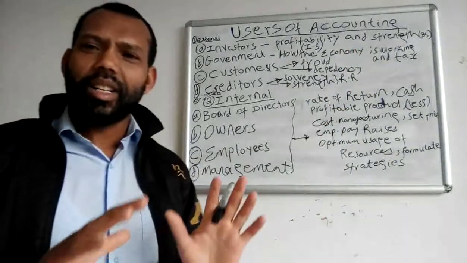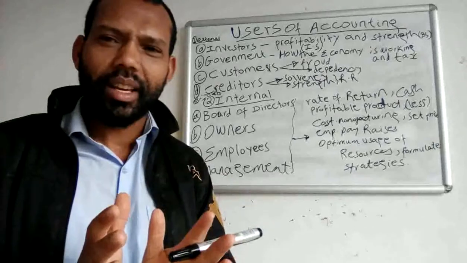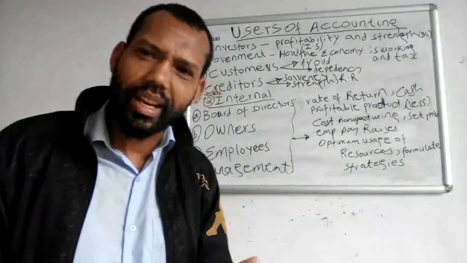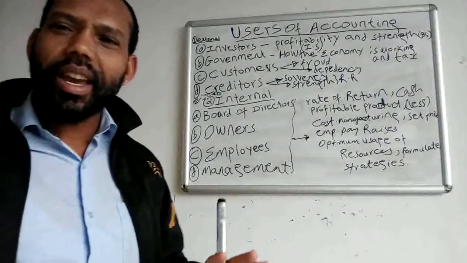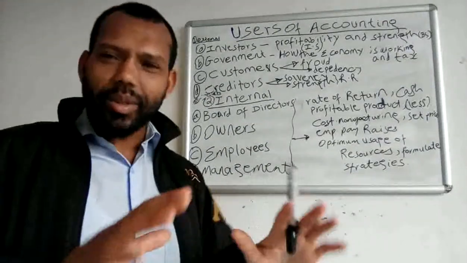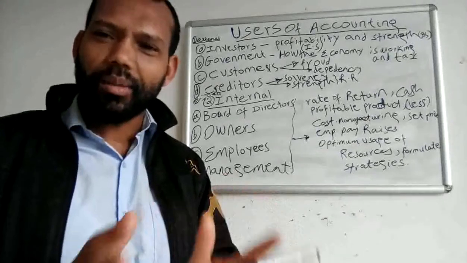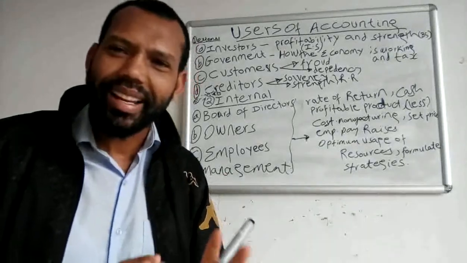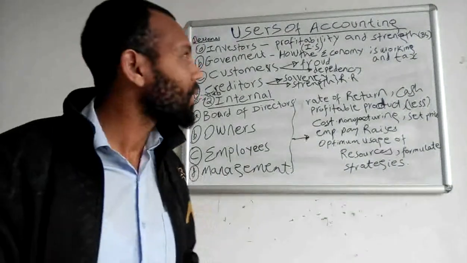The users of accounting. There are two kinds of users of accounting: internal users and external users. These internal and external users demand some sources of accounting information for their different decision-making purposes.